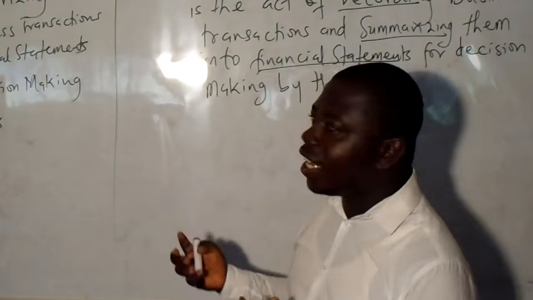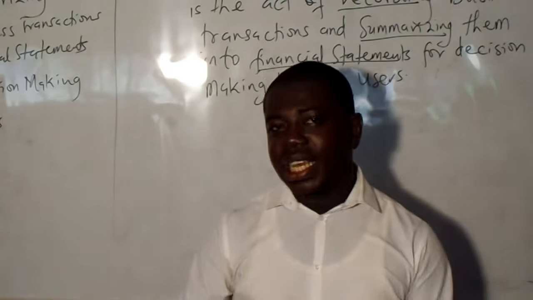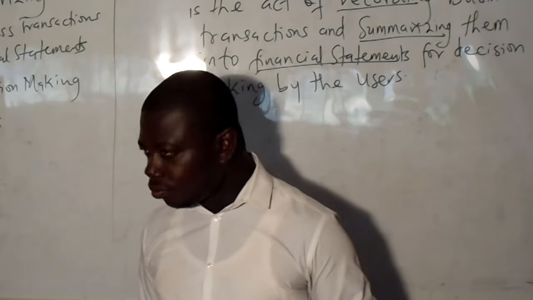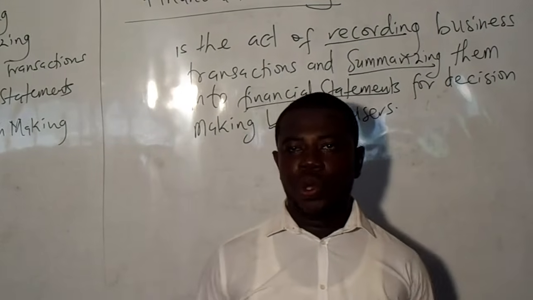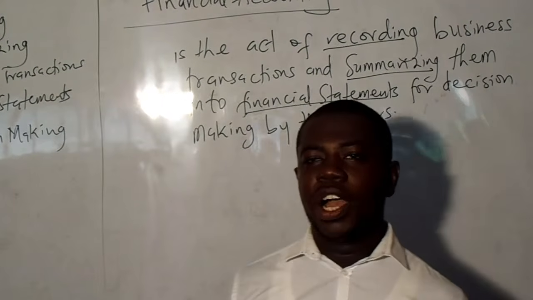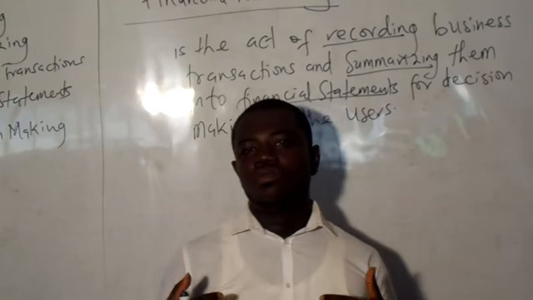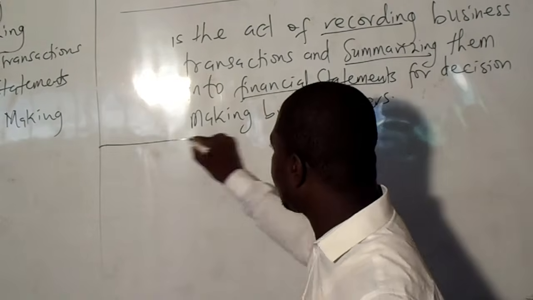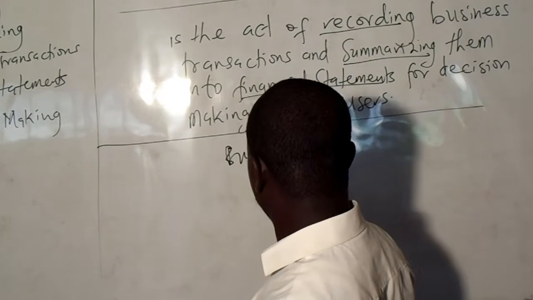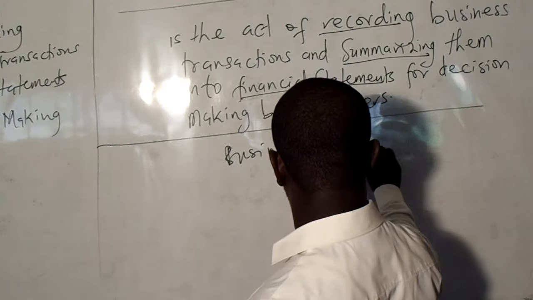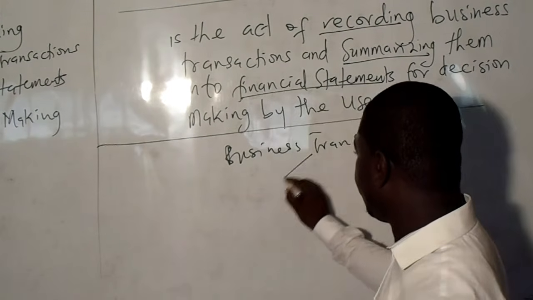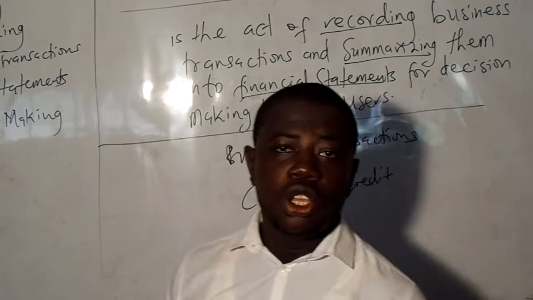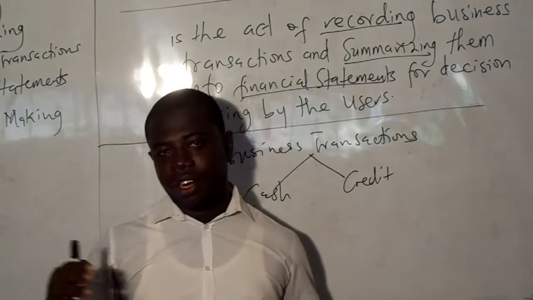That is why we are saying that financial accounting is the act of recording business transactions. So we record only events that are quantified in terms of money, and those are transactions. With business transactions, we have two types: the cash transaction and the credit transaction.